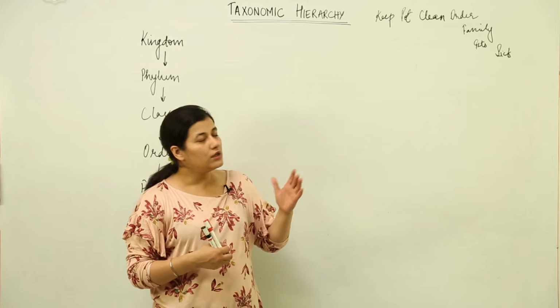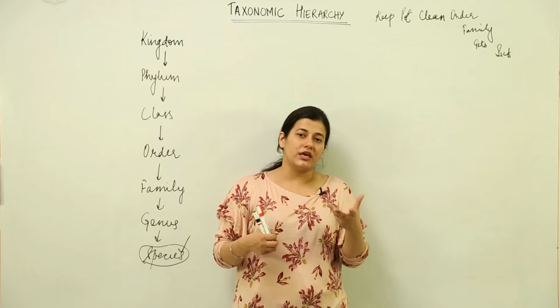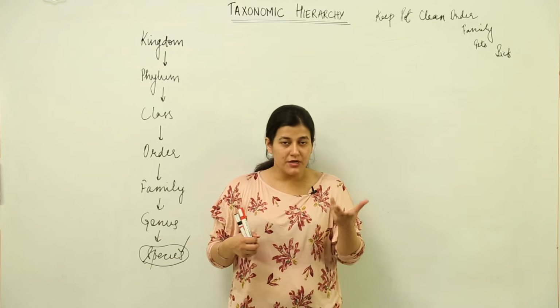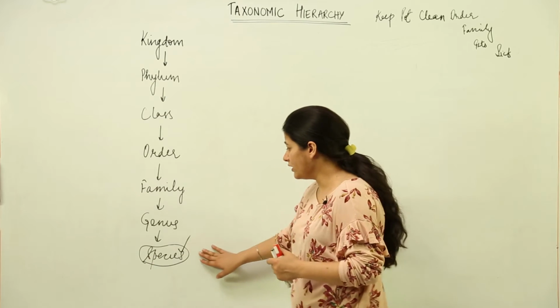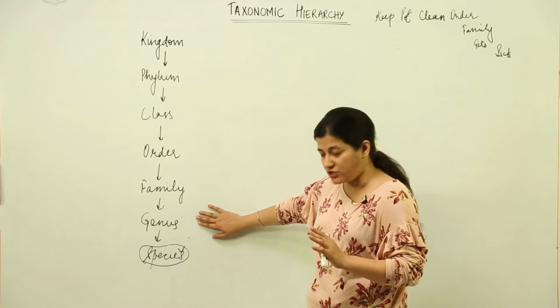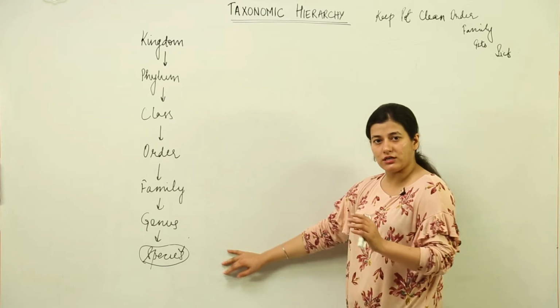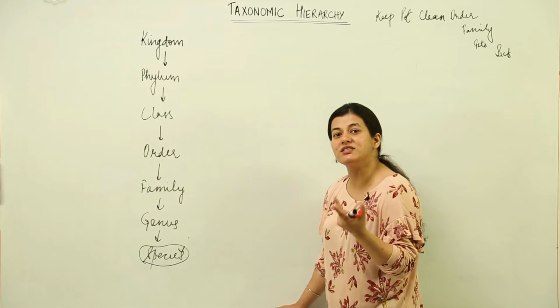You can take the case of a lion, supposedly. A lion can interbreed with a lion, and all the lions are going to form a single species. The organisms in a species have the maximum characters which are similar.